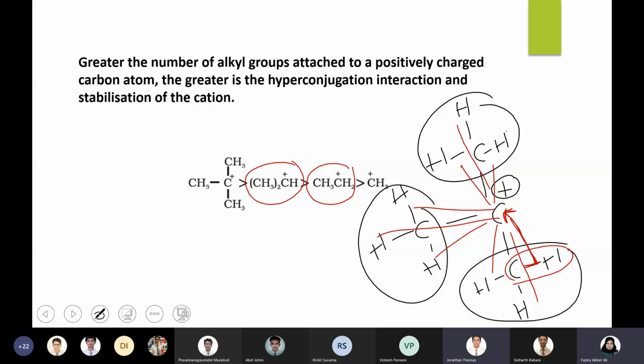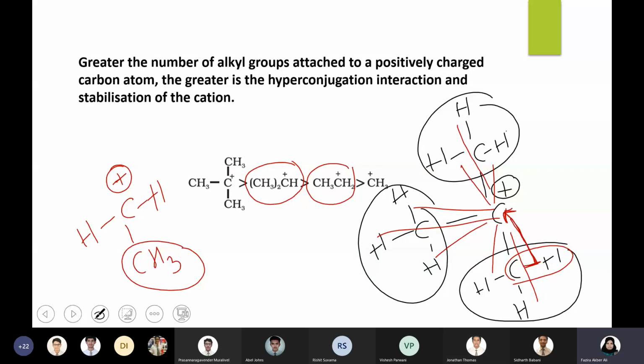Ma'am, the alkyl group should be directly attached to the carbon with the positive charge. That's what I said. If you have a CH and then the carbocation, okay, with a CH, so these CH cannot do anything. It should be the CH of the neighboring group. That is what hyperconjugation is. All right.